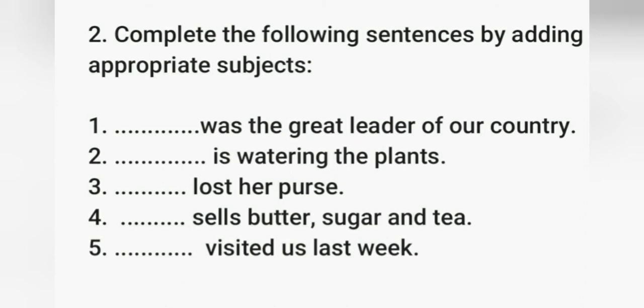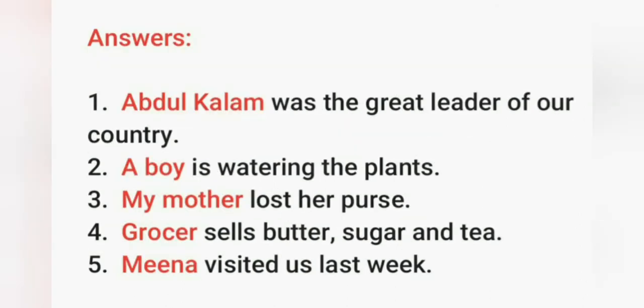Let's see the answers. Dash was the great leader of our country. Here you can write any leader's name. I have written here Abdul Kalam. You can write any other great leader's name like Indira Gandhi, Narendra Modi, any leader. And next, dash is watering the plants. A boy is watering the plants. You can also write here the gardener is watering the plants.